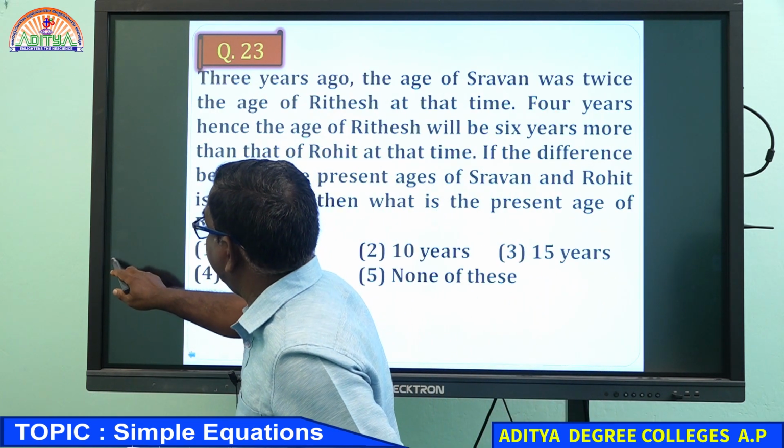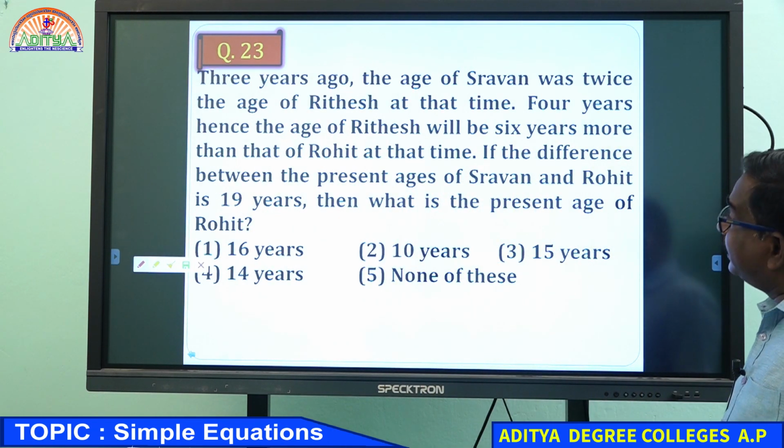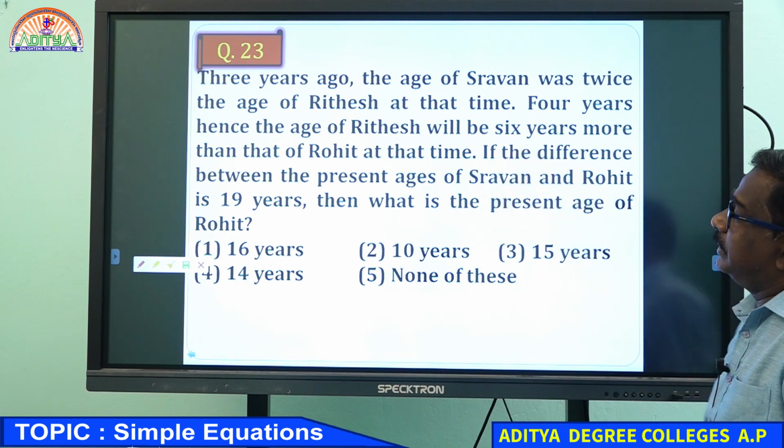That is the example given there. At the time, 4 years hence the age of Ritesh.